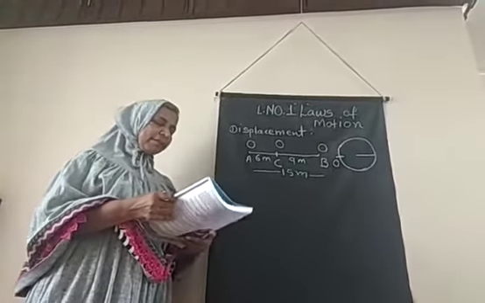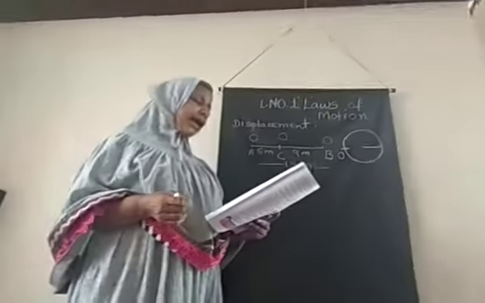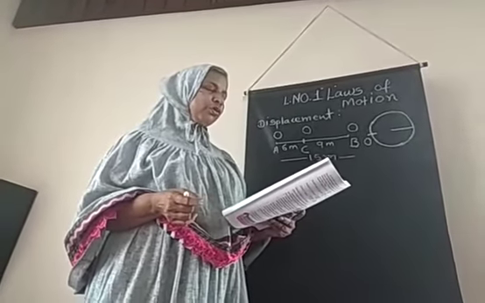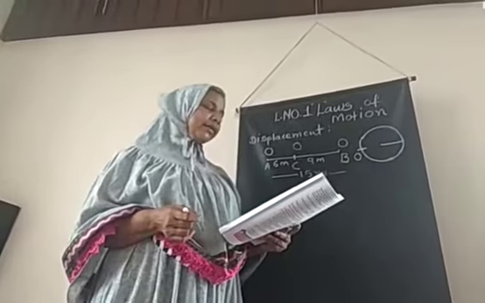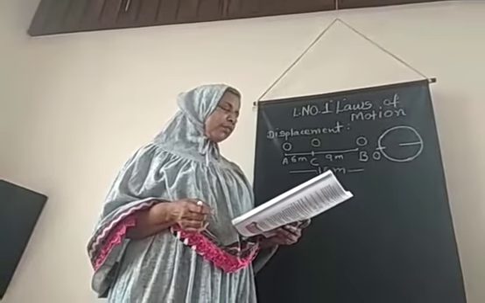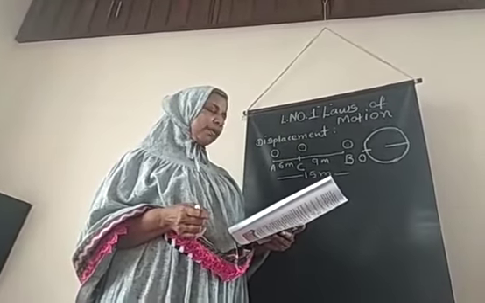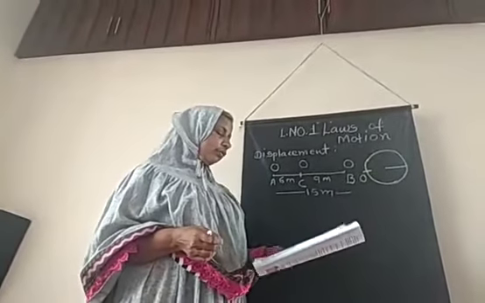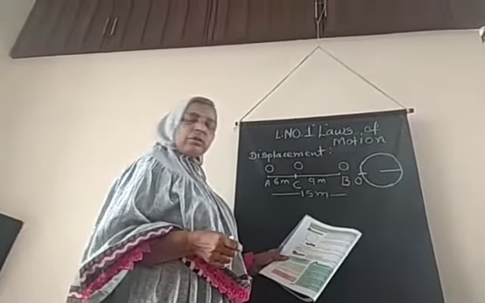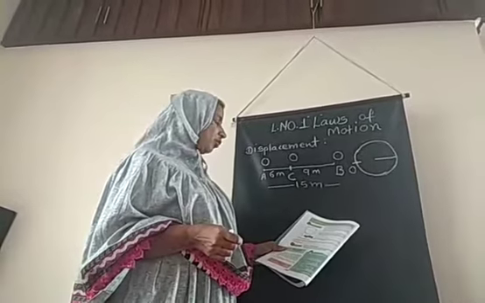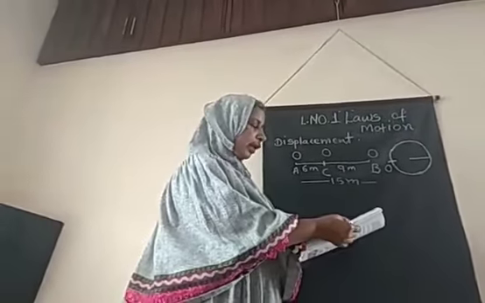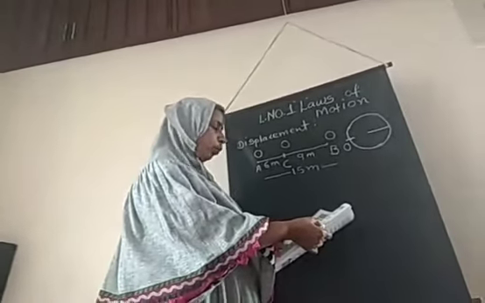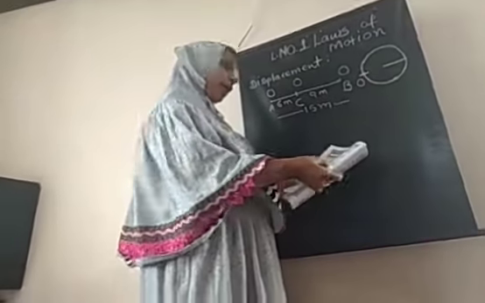One more example is given in the textbook. If a car starting from point P goes to point Q and then returns to point P, how much distance has it traveled and what is the displacement? Now the picture is shown in the textbook. A car is traveling from point P to point Q and again returns back.